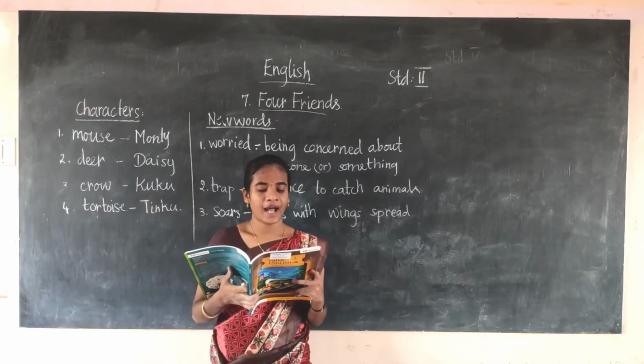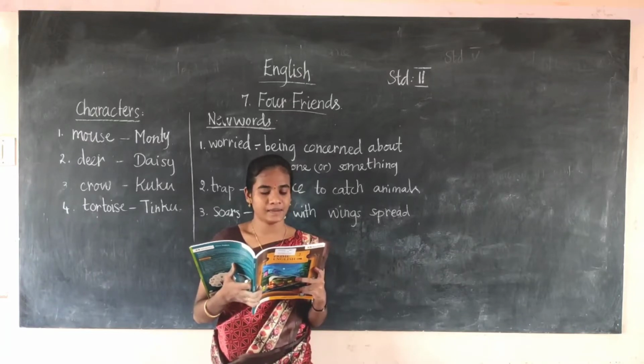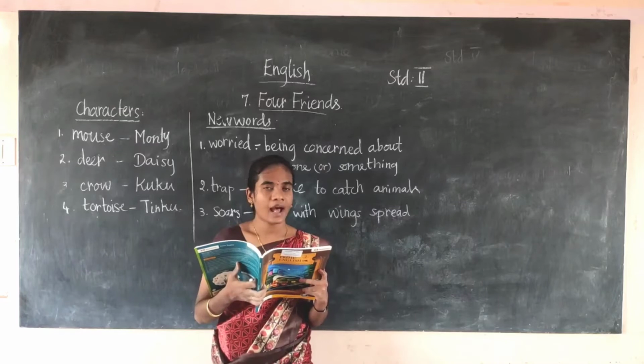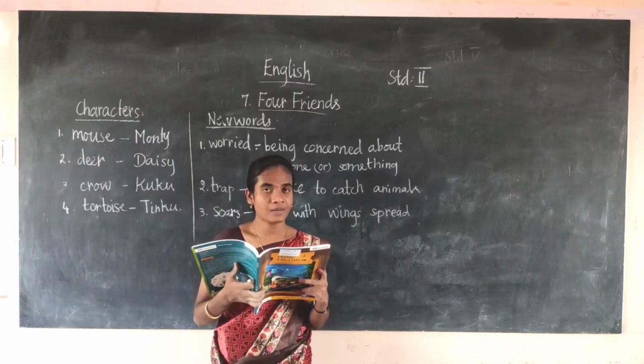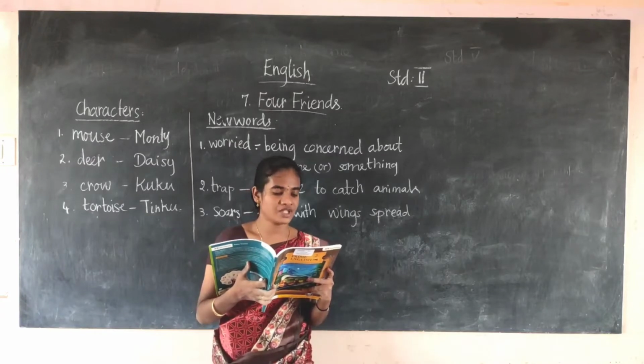"I have a plan. I'm going to lie down a good distance away where the hunter can see me. Cuckoo can sit on me. The hunter will think that I am dead. He will come towards me. At that moment, Moti can cut the bag and save Tinku."